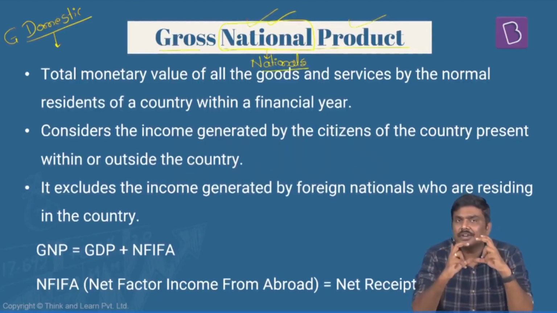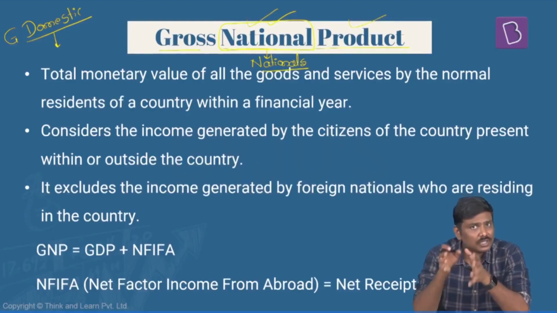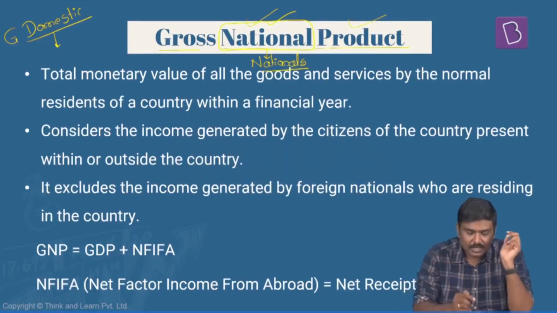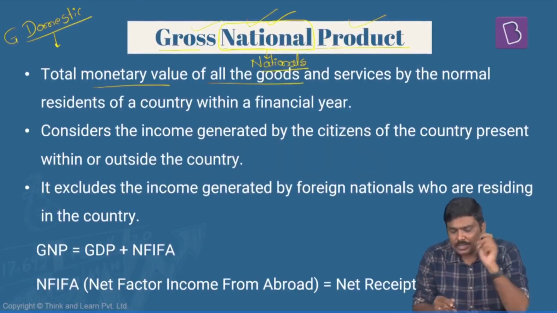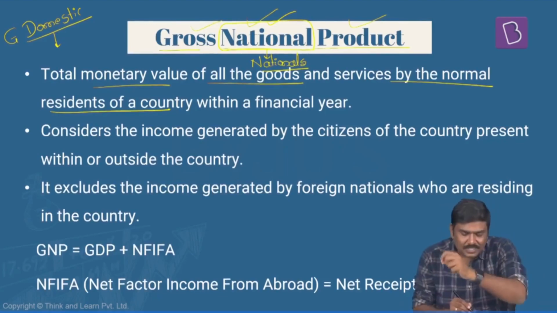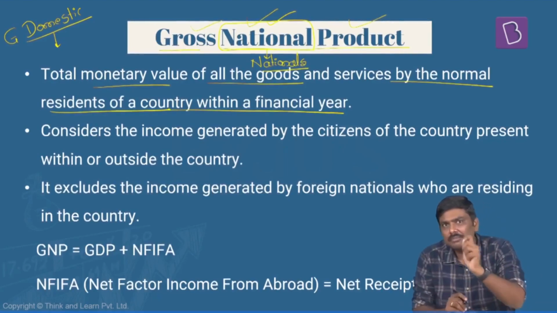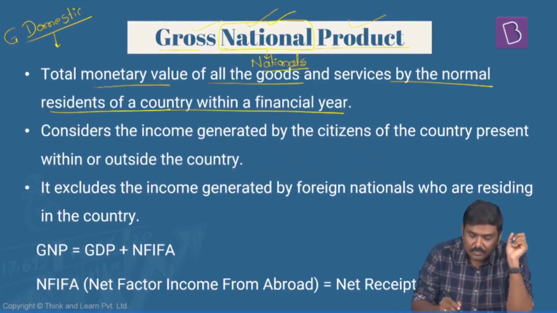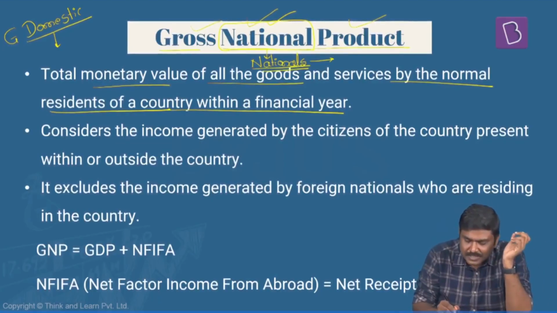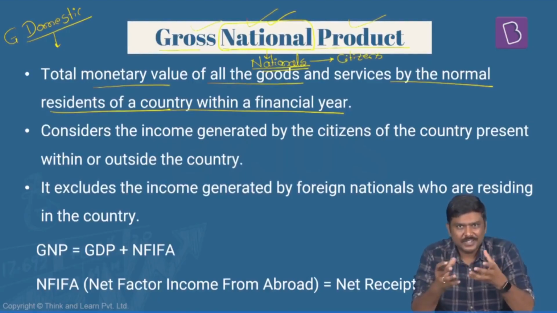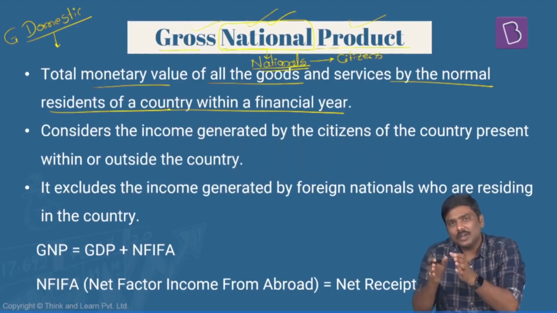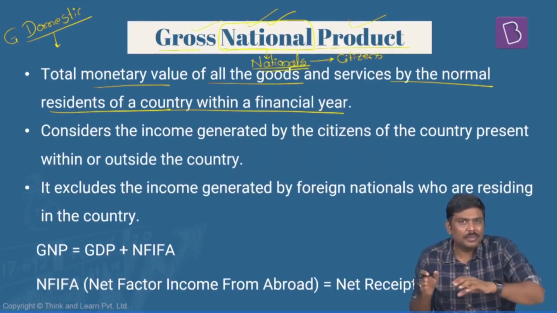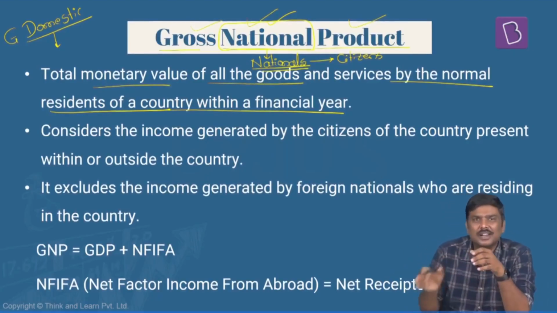In GDP, we are considering total market value of goods and services which are produced in India. Whereas in case of gross national product, we are considering total market value of all the goods and services which are produced by the residents or the nationals of a particular country within a particular financial year. Now understand this. When I say nationals, I could consider citizens or residents of a particular country. Generally, the definition for a resident in the calculation of GDP is this: imagine a foreign national is there in India for a period of less than 1 year, then he is not considered a resident of India.